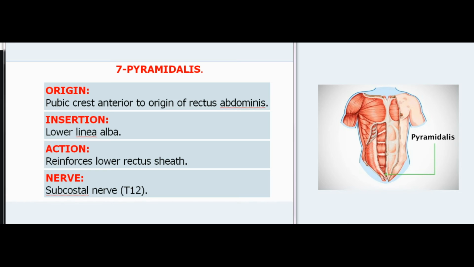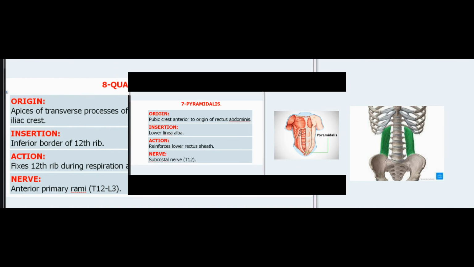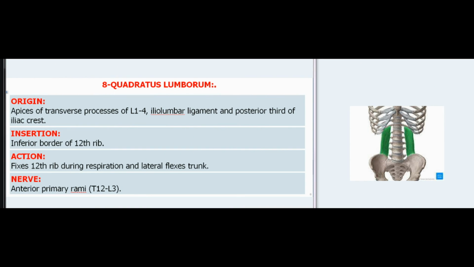7. Pyramidalis. Origin: pubic crest anterior to origin of rectus abdominis. Insertion: lower linea alba. Action: reinforces lower rectus sheath. Nerve: subcostal nerve, T12.